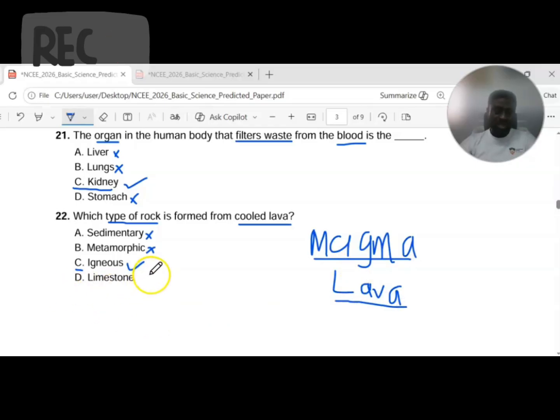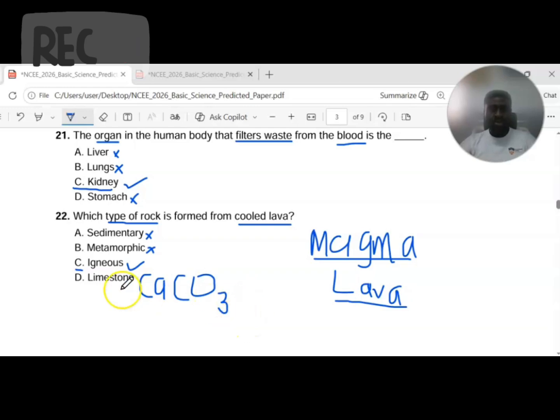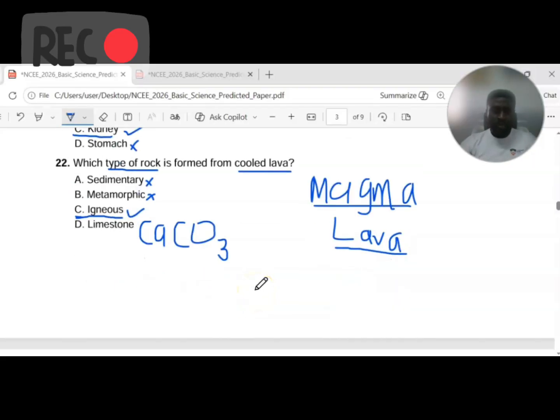Limestone, we know, is a calcium trioxocarbonate compound, CaCO3. It is what is used to make cement and other hardcore materials. So limestone is not the correct option for this answer. So you go with option C, igneous rock. Is that taking, learners? Alright, I'm taking my time to explain in detail so that you can have the clear reason or distinction why it is igneous rock aside other distractors that were provided.